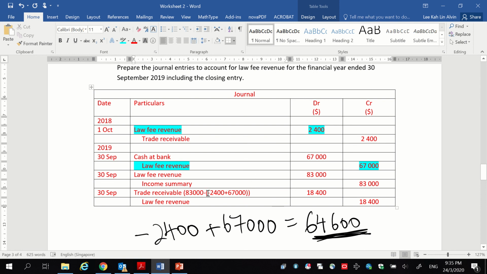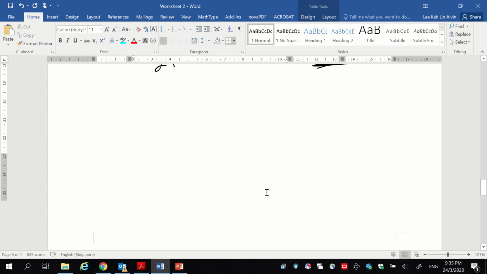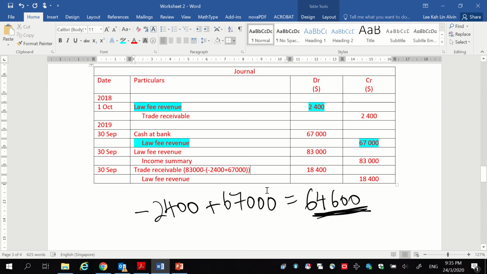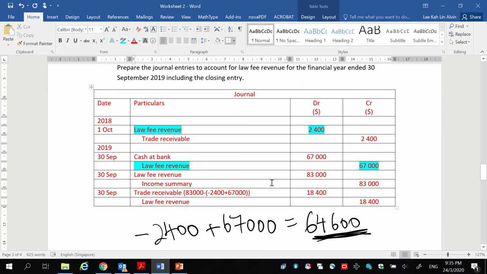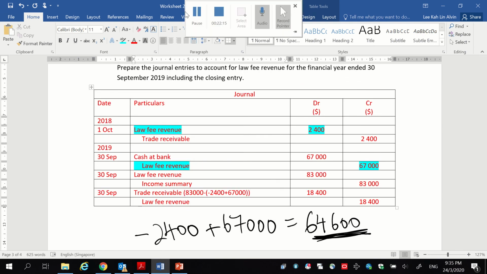So basically the workings is this number over here refers to 64,600, and I took 83,000 minus this number to find the difference. So the difference is 18,400. If you want, you can pause here before I go on to the last question for this worksheet.